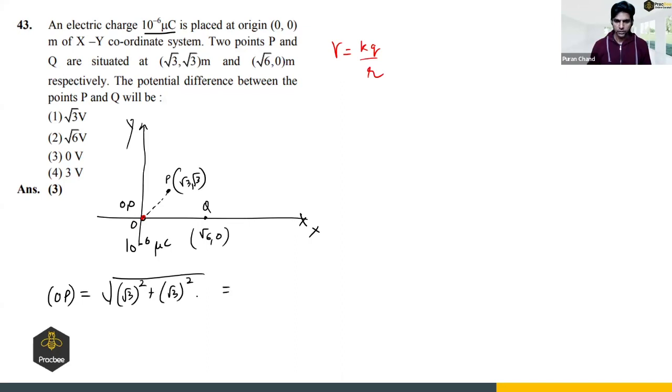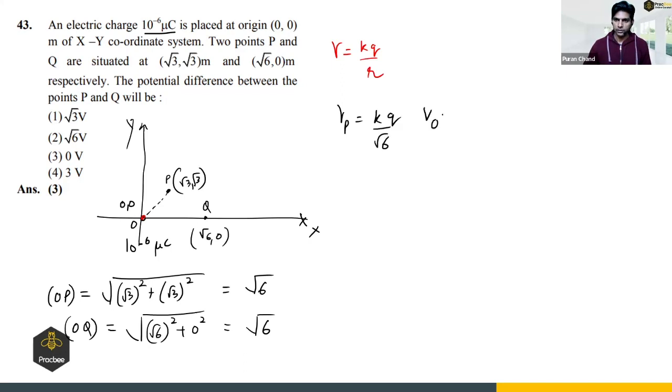So it comes out to be root 6. And what is OQ? That will be root of root 6 square plus 0 square, and this is again root 6. So OP and OQ are same. So potential at P will be KQ by root 6 and potential at Q is KQ by root 6. Since the potential at P and Q is same, the potential difference will be 0. So option 3 is the right answer.